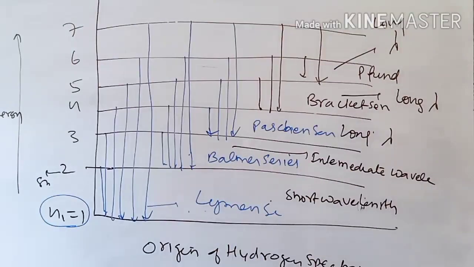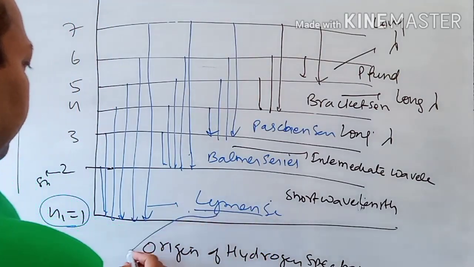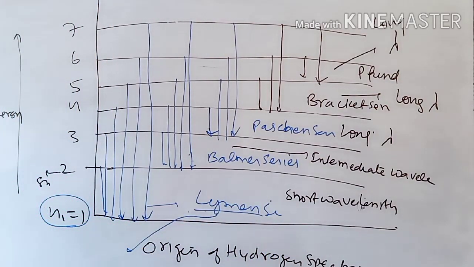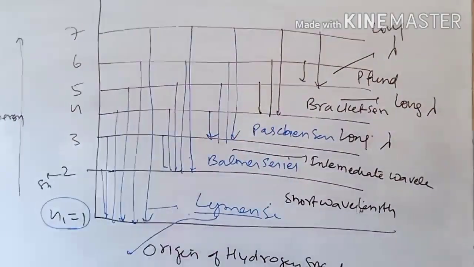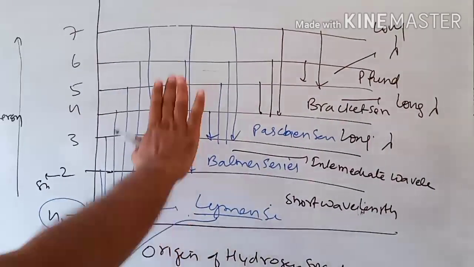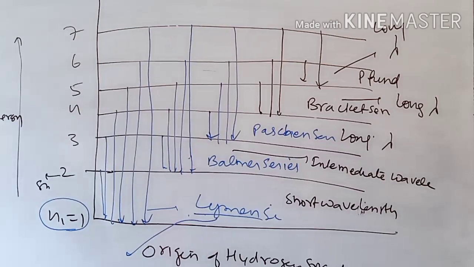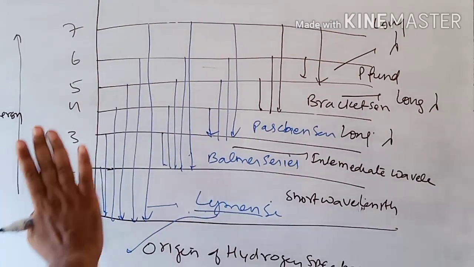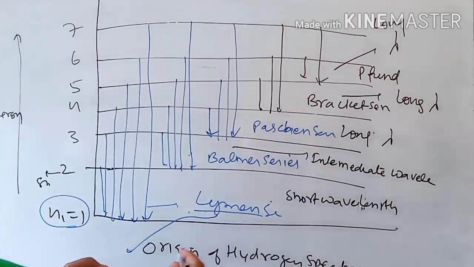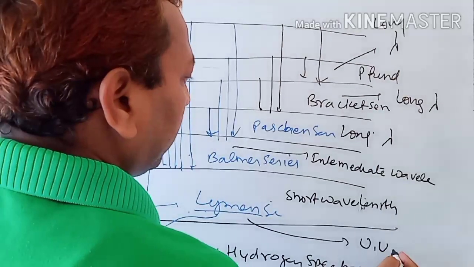Now we will talk about the regions. In which region does the Lyman series fall? That is the Lyman region. So children, first we will make sure of this. What is the Lyman series, the Balmer series, Paschen series, Brackett series, and Pfund series? The Lyman series is very important. It falls in the UV region, the ultraviolet region.